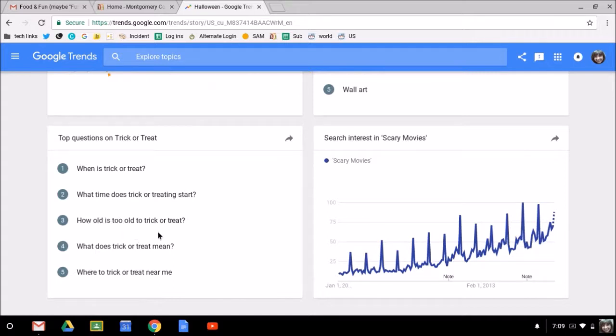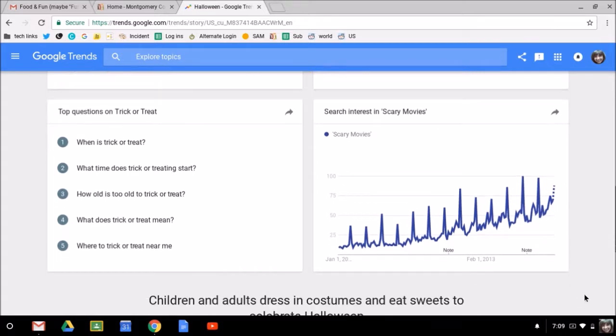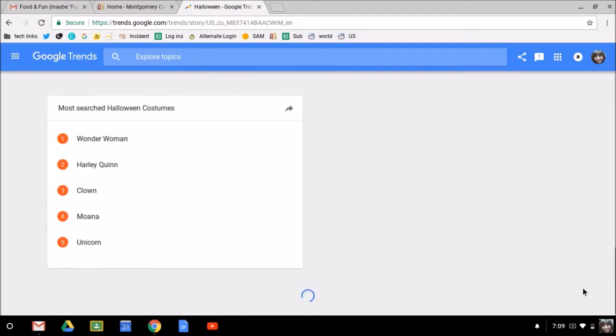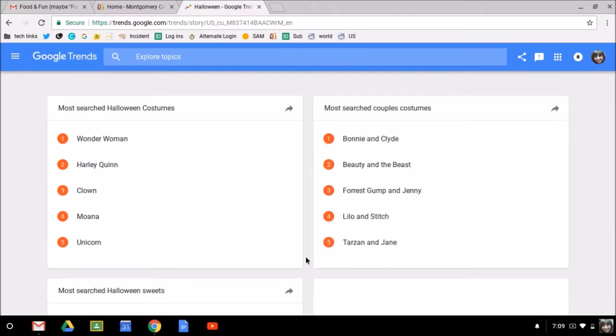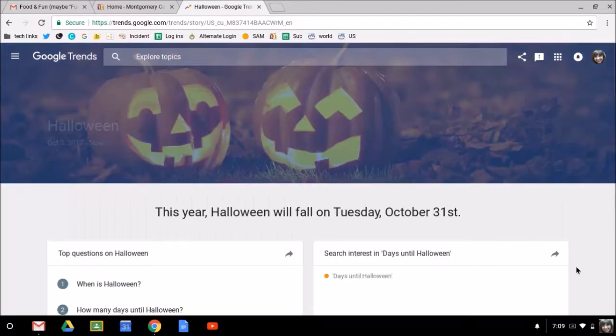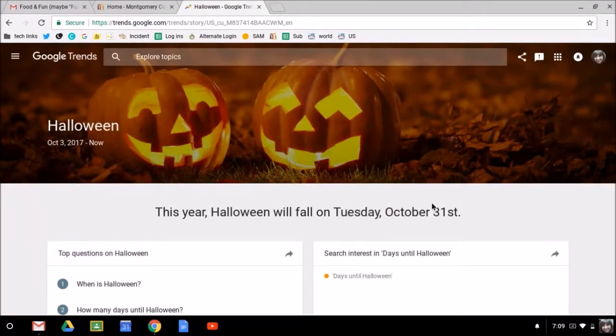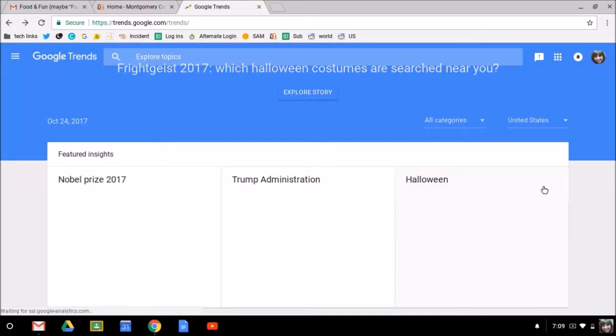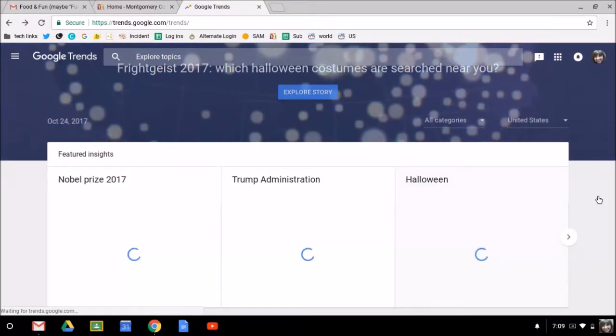How old is too old to trick or treat? So you're not the only one who wonders about that. And the most searched Halloween costumes. It goes on and on. So as you can see, you can learn a lot from the site. It's really neat. So let's go back just with the back arrow to the main page of Google Trends.